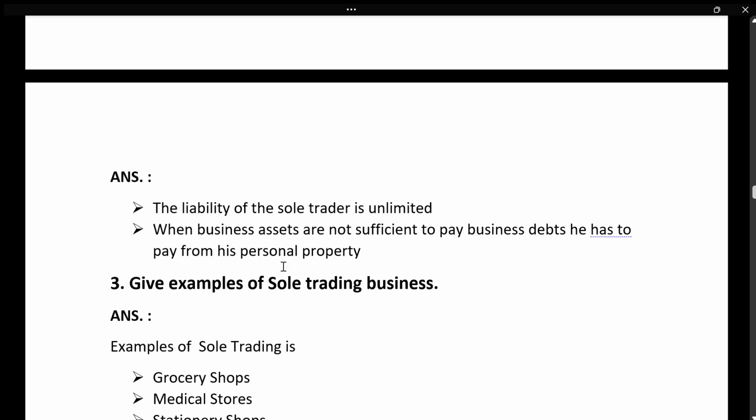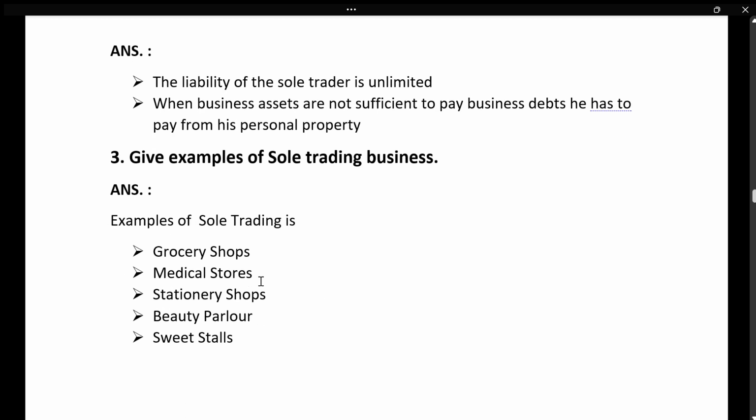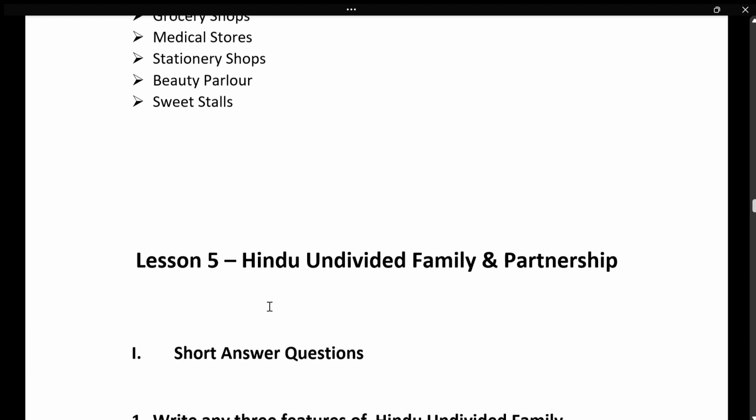And next is give examples. This is a very easy question. You have to give examples of sole trading: grocery, medical, stationery, like that you can give.